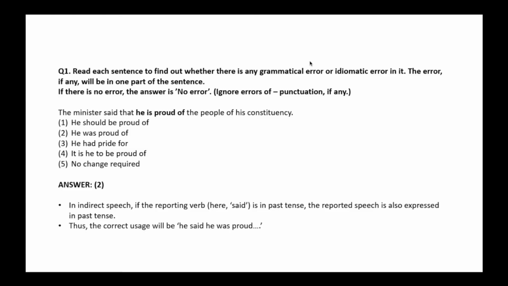But in the bold part, it says he is proud of. So we have to make it into simple past. So it should be he was proud of. The minister said that he was proud of the people of his constituency. Let's see if we have he was proud of in the options. Yes, we do. Option number 2. So the correct answer will be option number 2. Let's move on to the second question.